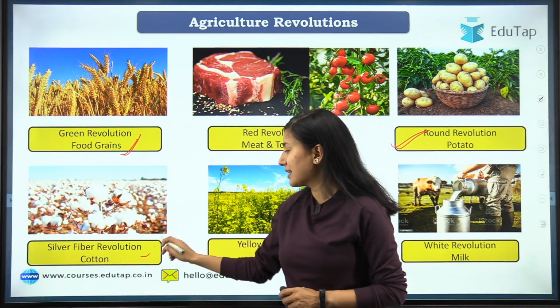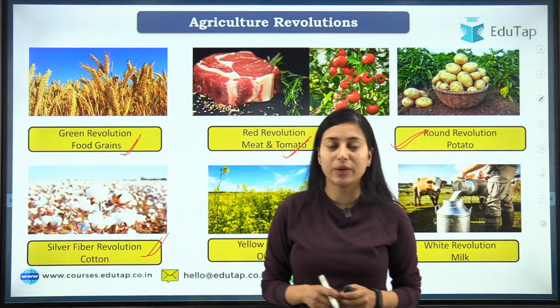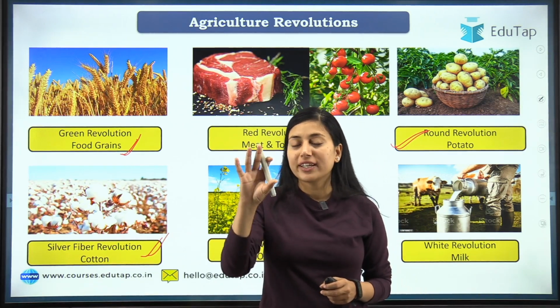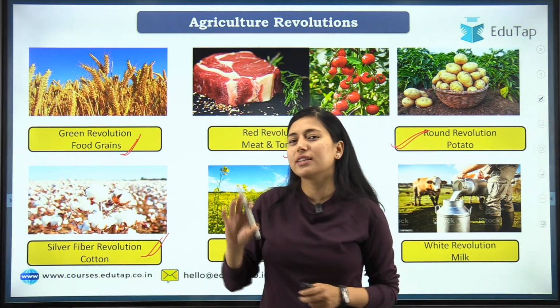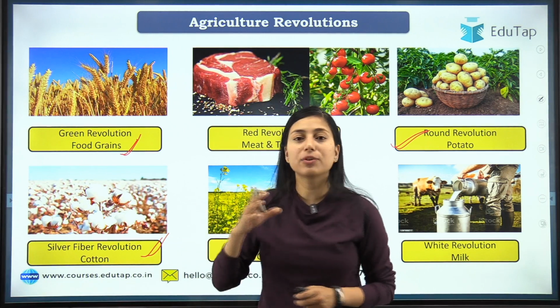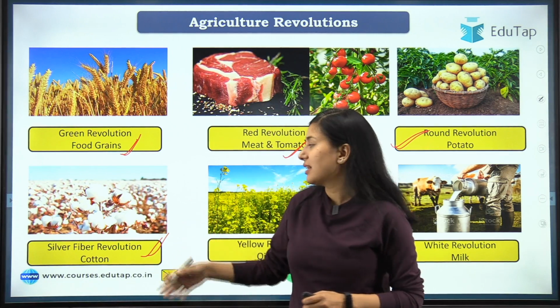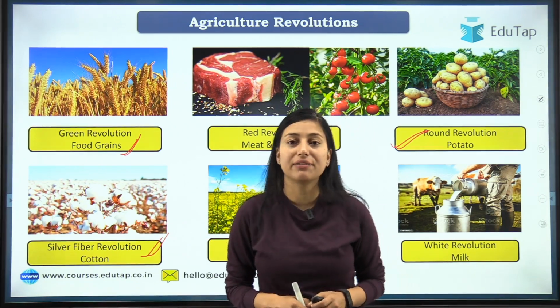Moving on to the next, that is silver fiber revolution. As you know, the cotton ball is silver in color, you can say white in color. So when the production of cotton increased, it is known as silver fiber revolution.